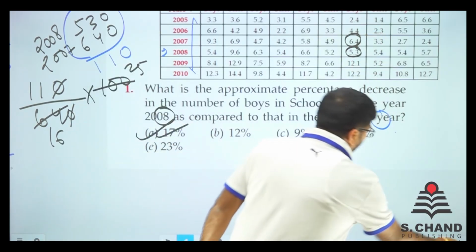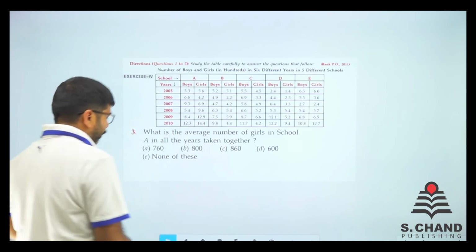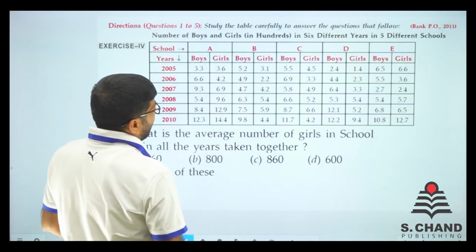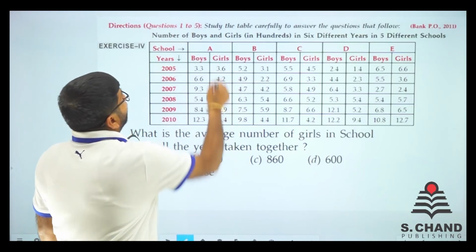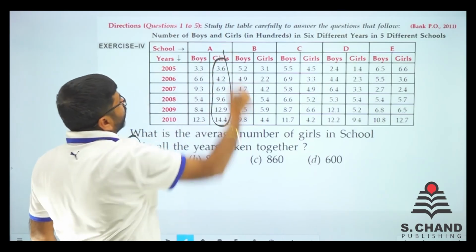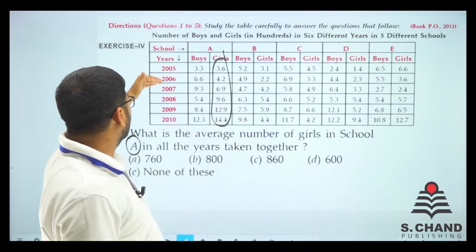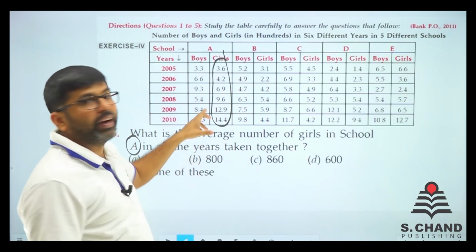Let's do one or two more questions so that you understand. This is question number 3 from the same DI. What is the average number of girls in school A in all the years taken together? You need to add all the girls and divide by the number of years. So 1, 2, 3, 4, 5, 6. 6 years, so divide by 6.